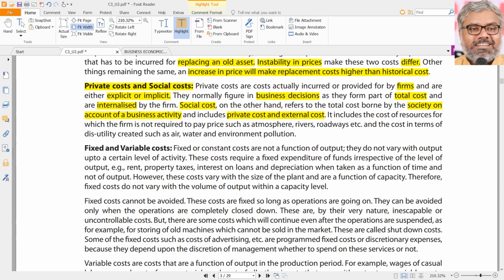Pollution is a social cost. The damage it does to the atmosphere, rivers, roadways, etc. These are all costs. Like air, water and environment pollution is an external cost. But companies don't pay for that.